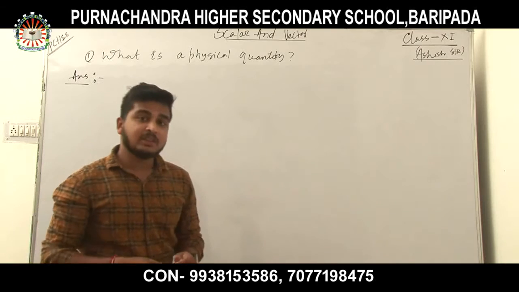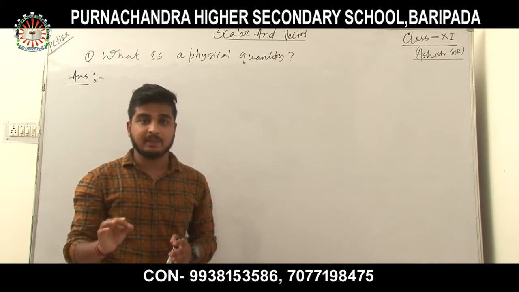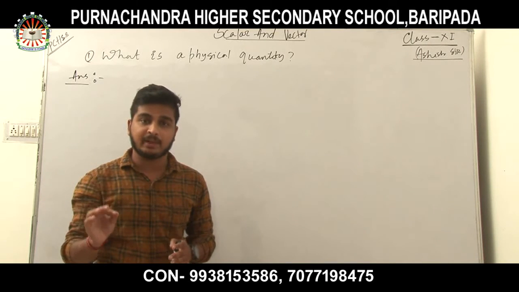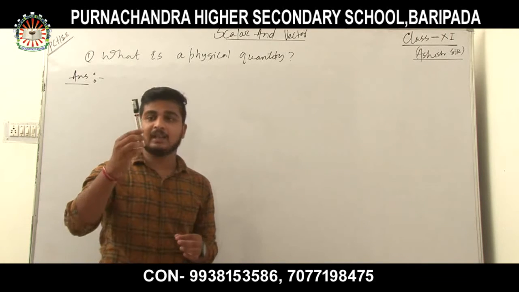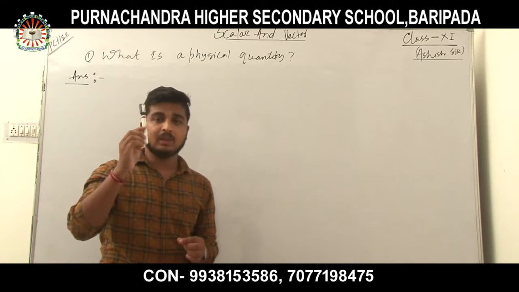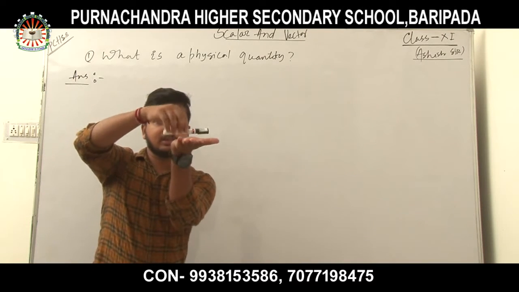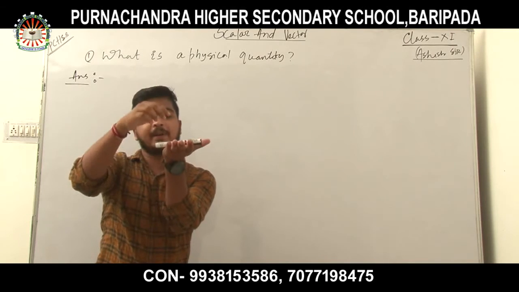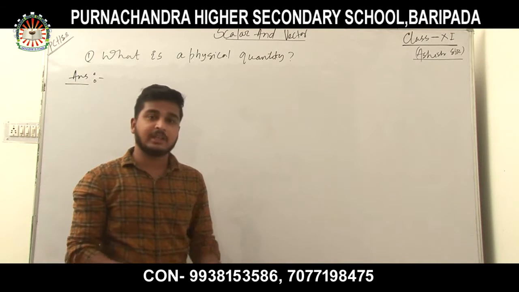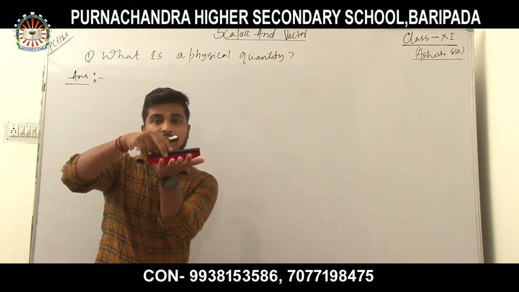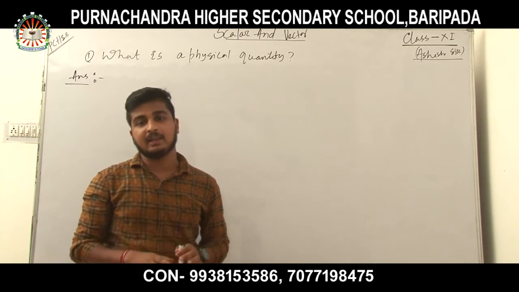And these characteristics of the component can be measured. Suppose I can measure the length of the marker. This is the length of the marker. This is the weight of the marker: the pressure that it exerts on my palm is the weight of the marker. Suppose the eraser has a certain weight. These are the characteristics of the component possessed by nature.